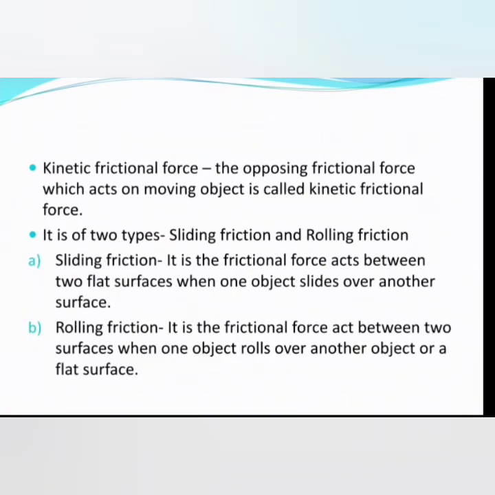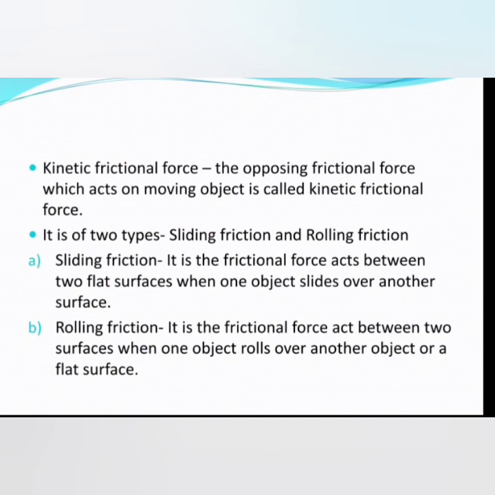Next we come to kinetic frictional force. Kinetic frictional force is the opposing frictional force which acts on a moving object. Okay, it is of two types, sliding friction and rolling friction. Sliding kinetic friction is the frictional force acting between two flat surfaces. When both surfaces are flat, when one object slides over another, it is sliding friction force.